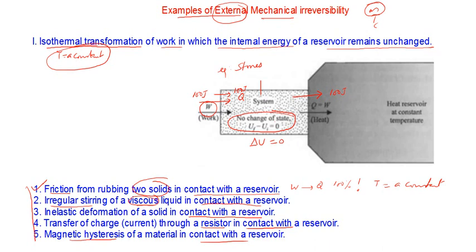We feel that the process is reversible. But think about it. What is our definition of a reversible process? It's not only the system, but the immediate surroundings should also remain what?